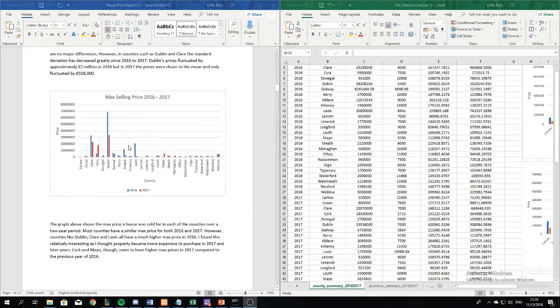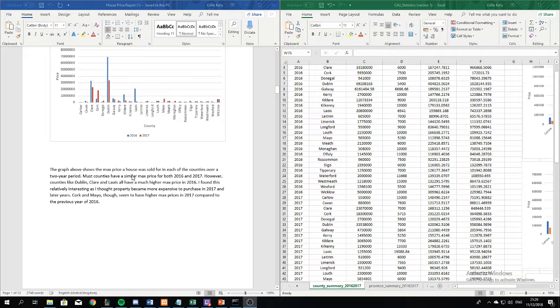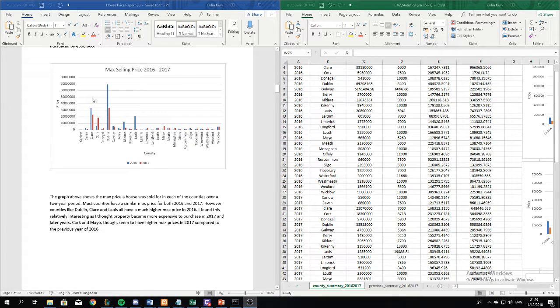Then looking at the max selling price for 2016 to 2017, as you can see, the maximum prices are hugely different based on the county. So counties such as Roscommon, their max price is going to be way lower than the max price of a household in Dublin, for example.